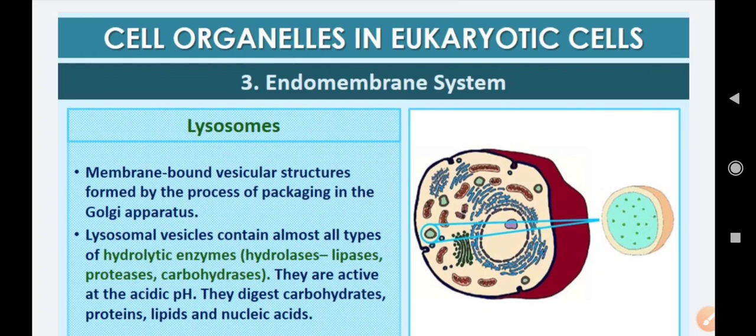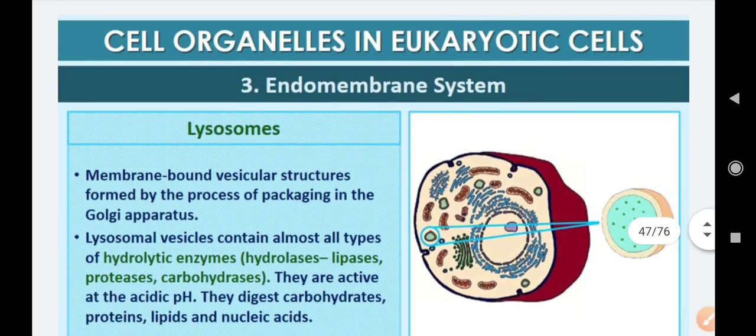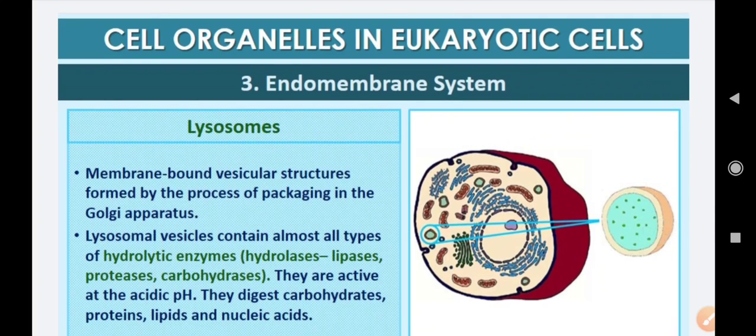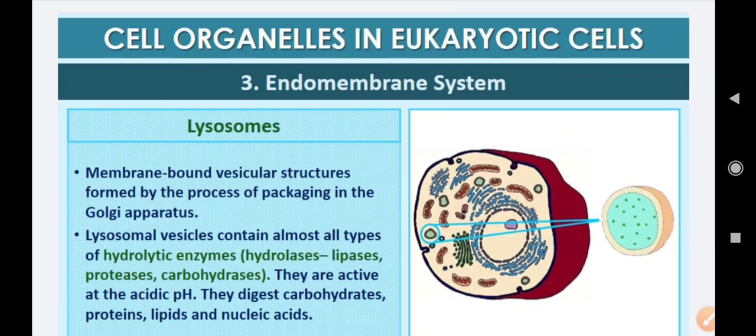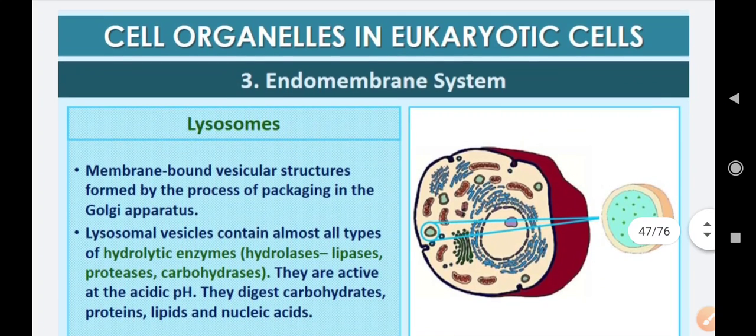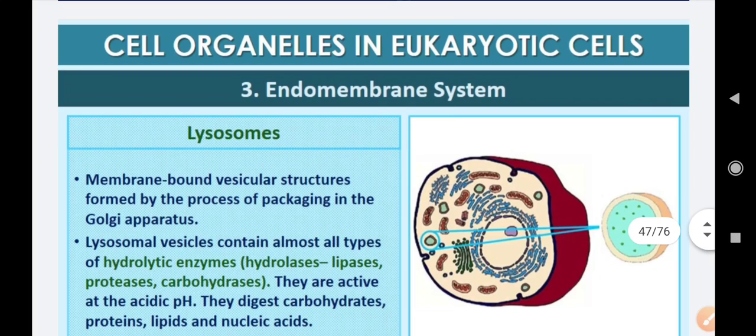Whenever some cell organelle is not working, it is digested by the enzymes released by lysosomes. They are enclosed in a membrane, so lysosomes are membrane bound vesicular structures. They are mostly formed by the Golgi apparatus, so the lysosome is a product of the Golgi apparatus. Their basic function is that they store hydrolytic enzymes. It is very important that you remember the type of enzymes present in these hydrolases, and that they can only work in acidic pH.